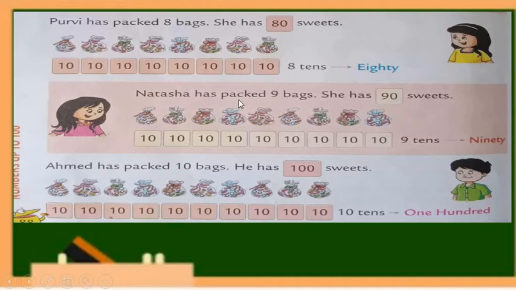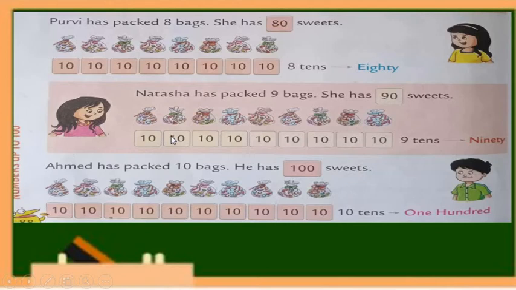Natasha has packed 9 bags. And as I told you before, my dear, each bag is having 10 sweets in it. Look, here we have 9 bags, and in each bag there are 10 sweets.